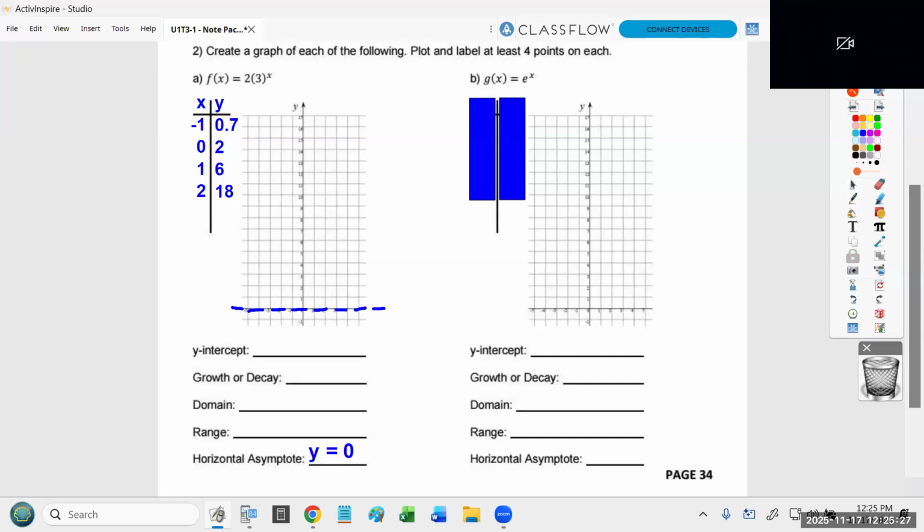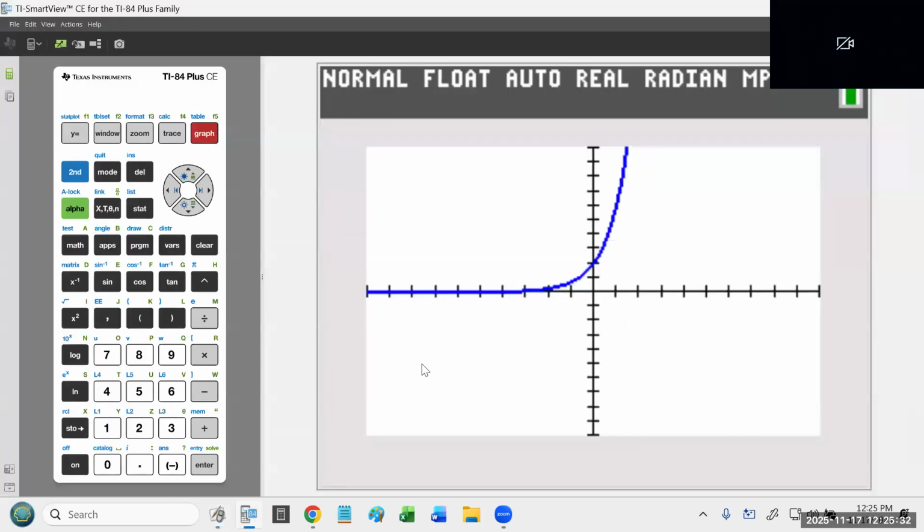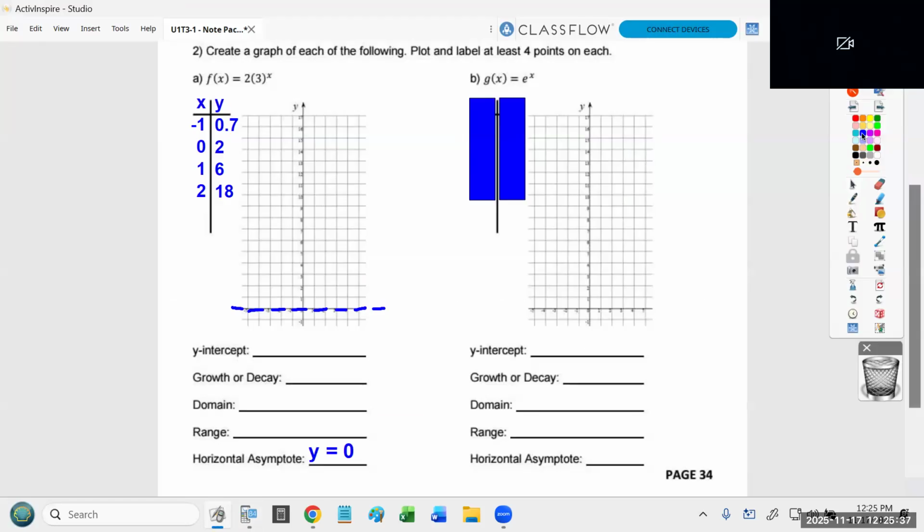Now at this point, it's a matter of graphing those 4 points as best I can, and then doing the best I can to draw this kind of curve. So (2,18), I'll put it in green just because I'm not going to say you have to draw a point that's off the grid. But to me, it's going to help me draw this thing. So I'm going to put a point at (2,18). And I've got (1,6). (0,2). Oh, and that's actually my y-intercept. So I'm going to copy (0,2) for my y-intercept.